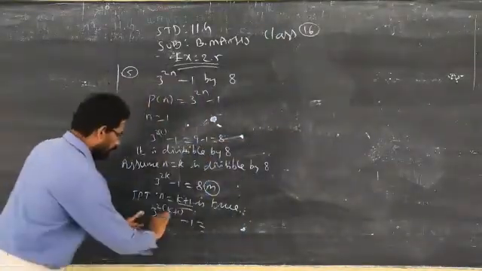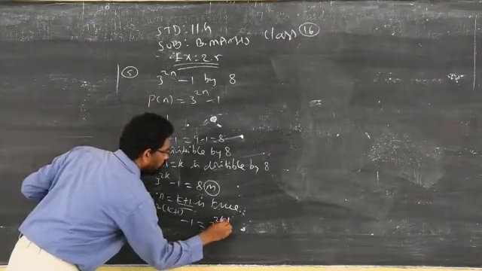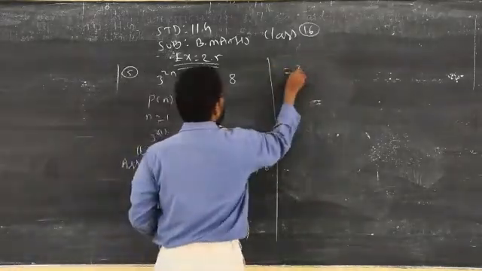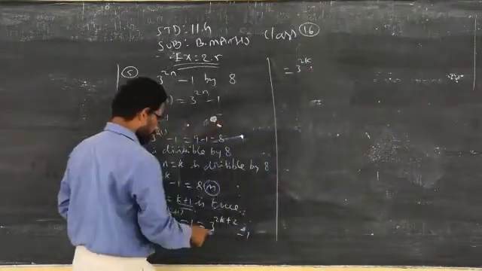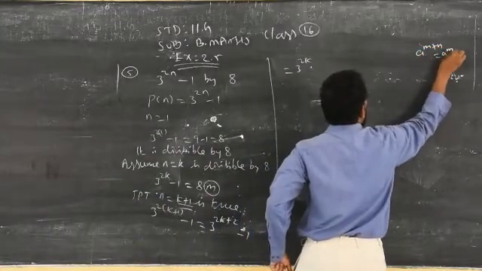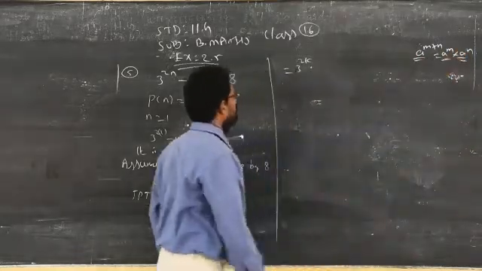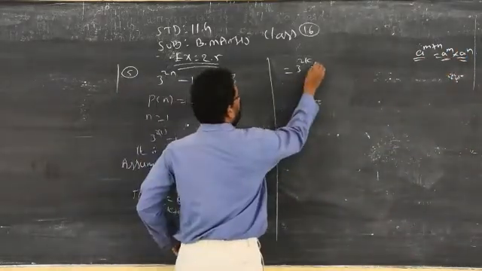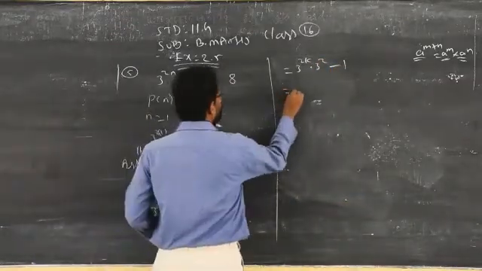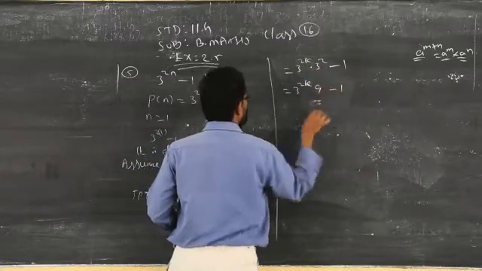So now I am shuffling this, I just multiply the powers: 2k plus 2 minus 1. Now I am replacing this 3 power 2k. When the bases are same, you know the basic concept, you can write a power m into a power n. So when the bases are same, you can add the powers, a power m plus n. Based on the concept, I write 3 square minus 1. Clear? So now 3 power 2k, this 3 square can be written as 9 minus 1.